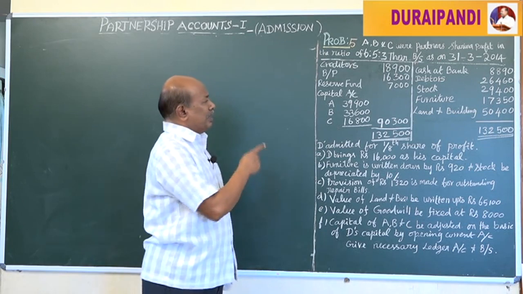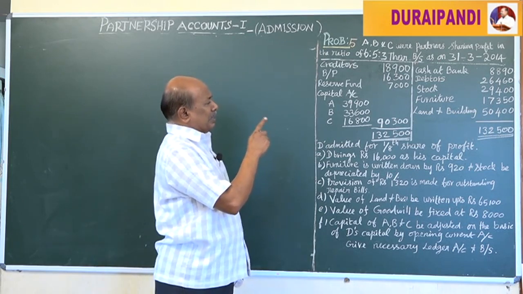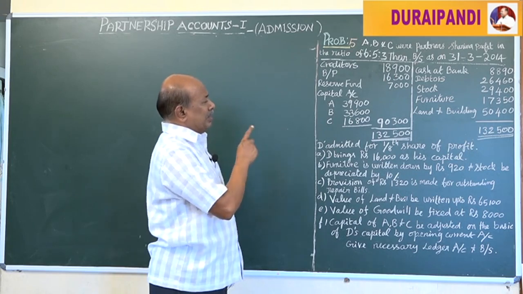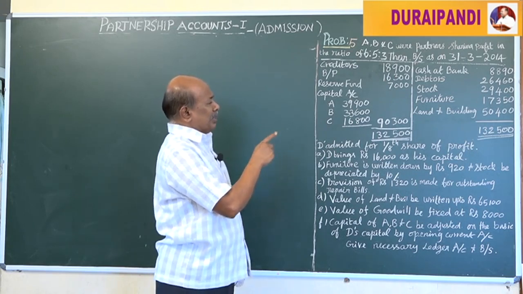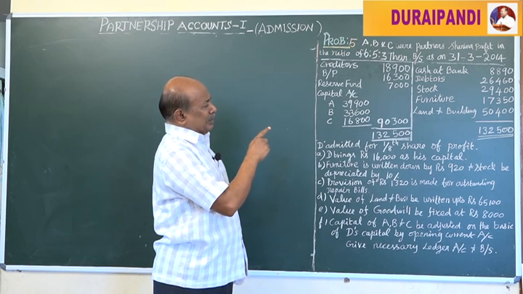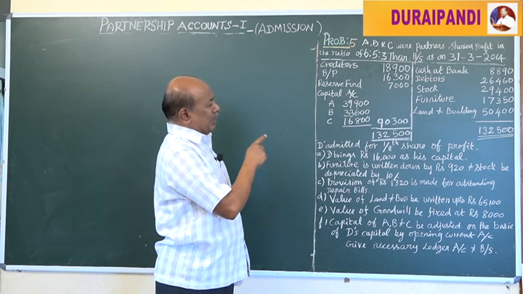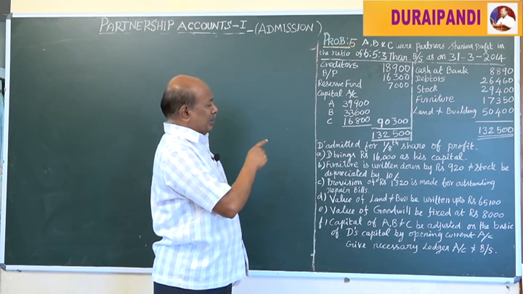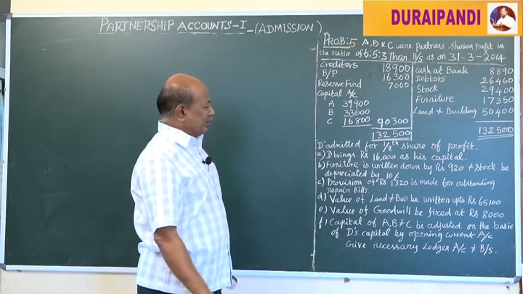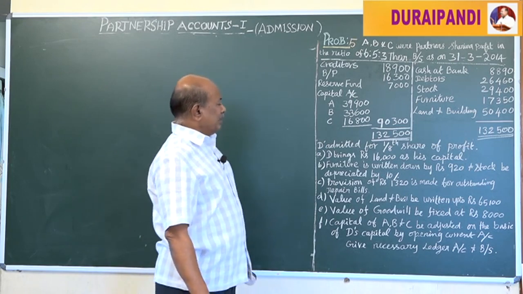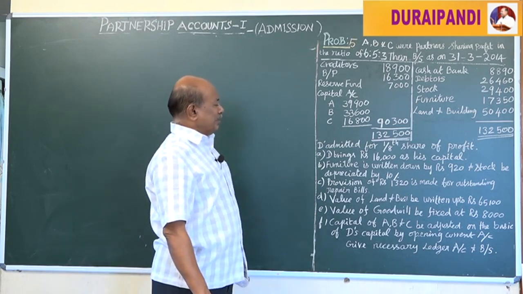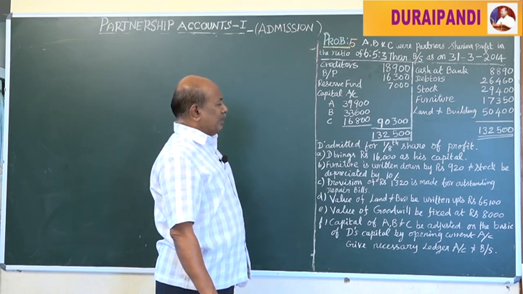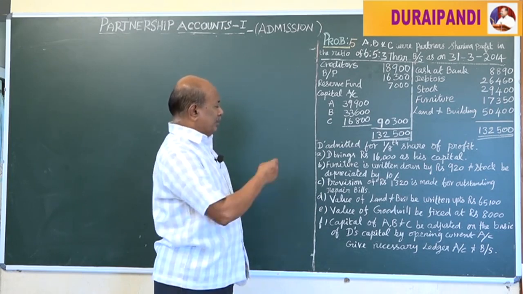Then on the asset side, cash at bank 8,890, sundry debtors 26,460, stock 29,400, furniture 17,350, land and building 50,400. The total 1,32,500. Next, D is admitted for 1/8 share in the profit of the firm with the following terms and conditions.